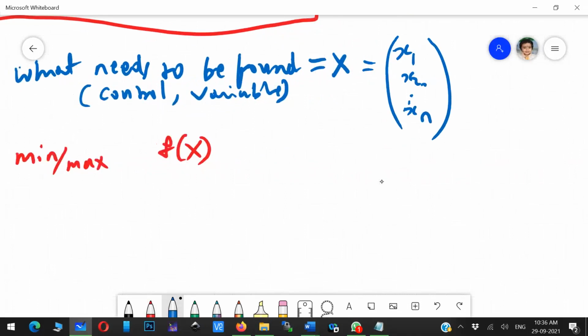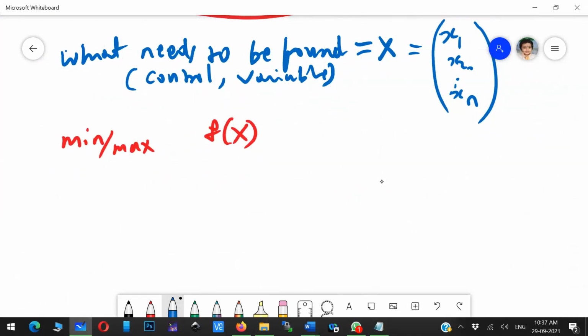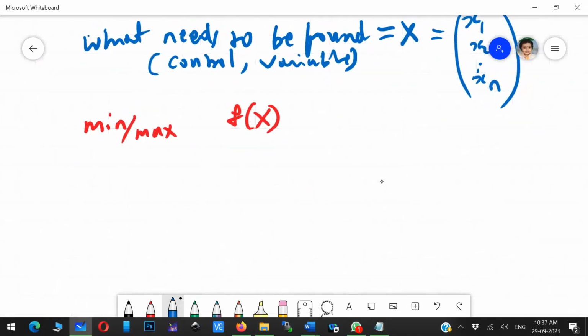Now your objective function should be a function of your control variable. Is that clear? So that is your objective function.